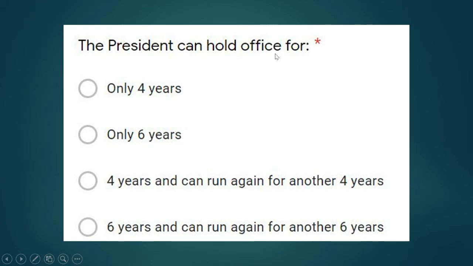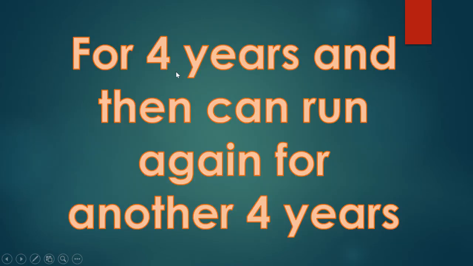The president can hold office for how long? Only 4 years, only 6 years, 4 years and they can run again for another 4, or 6 years and can run again for another 6. How long can someone be president? For 4 years and then can run again for another 4, just like what Donald Trump did. He ran for 4, he was president for 4, and then he was up for election for another 4 years. After that, a total of 8, they can no longer be president.